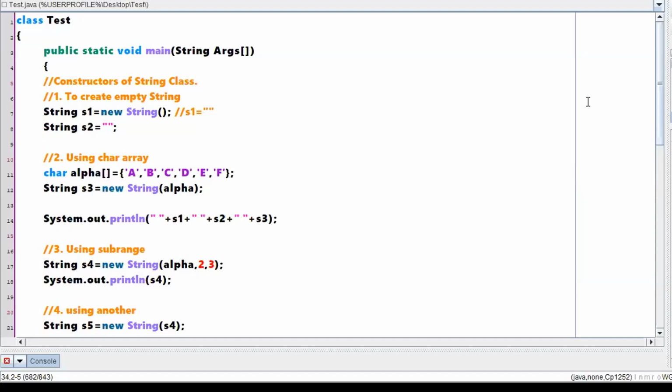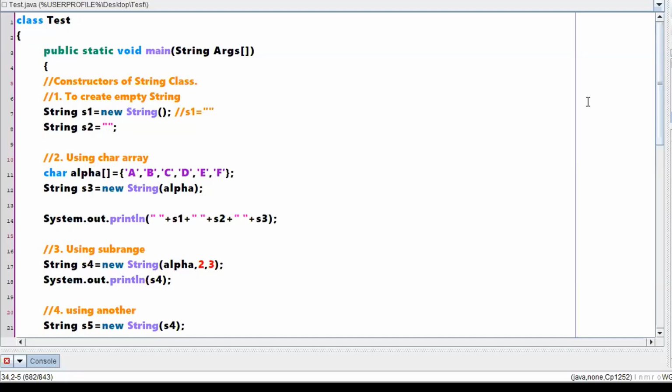So you said that both buffer and builder are mutable. When both are the same, why do you require two? There is a small difference between those two also, right? Throughout the strings handling unit, that means the first half of your third unit, we will be discussing string constructors, string methods, string buffer constructors and methods, and string builder constructors and methods. This will finish the first half of your third unit.